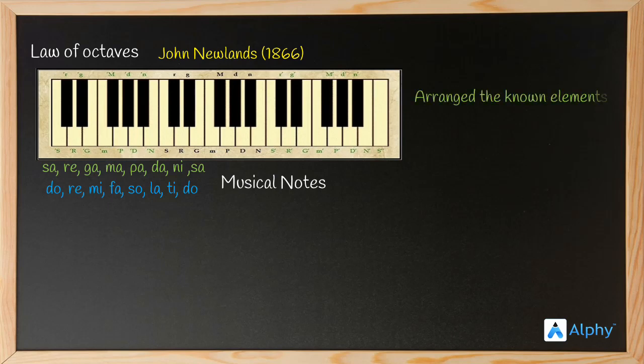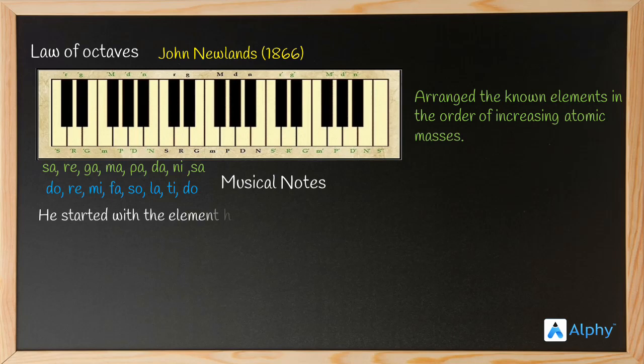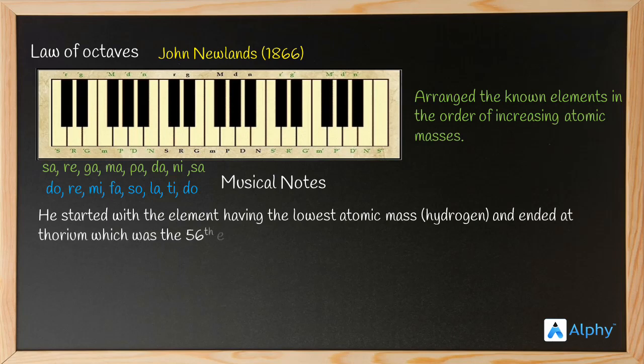He arranged the known elements in order of their increasing atomic masses, inspired from Döbereiner. Now, what he did was he started with the element having the lowest atomic mass, that was hydrogen during that time, and ended at thorium, which was the 56th element. So there were 56 elements during that time.